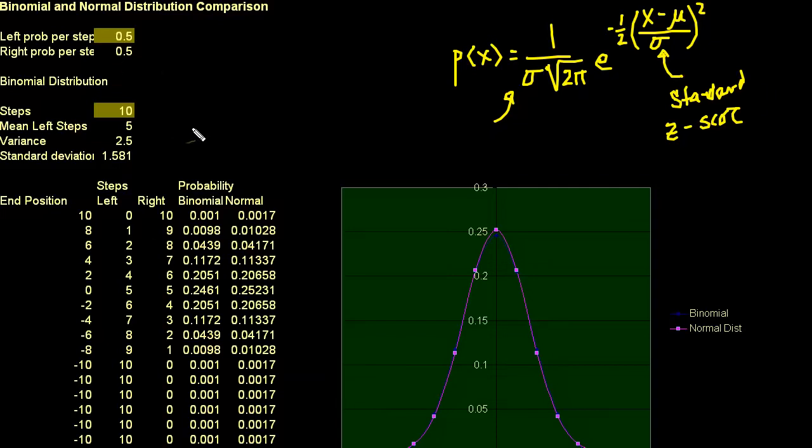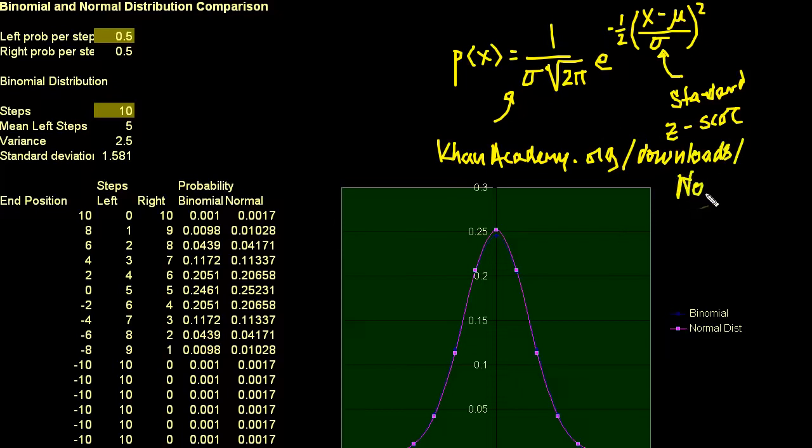I just made a black background, and you can download it at khanacademy.org/downloads. And actually, if you just do that, you'll see all of the downloads. I haven't put it there yet. I'm going to do it right after I record the video. It's the normal distribution spreadsheet, normal distribution.xls. If you go to khanacademy.org/downloads, you'll see all of the things there, and you'll see this spreadsheet. And I encourage you to play with it and maybe make other spreadsheets where you experiment with it.